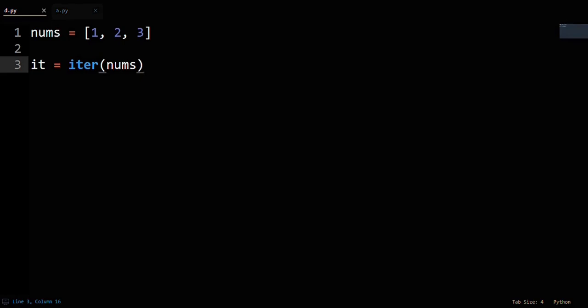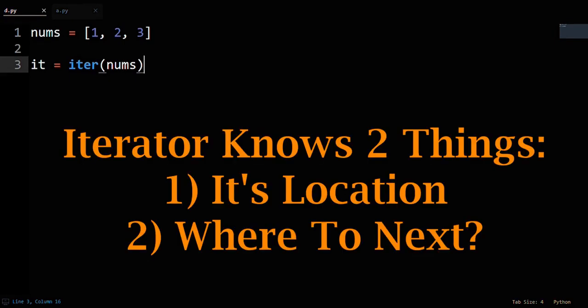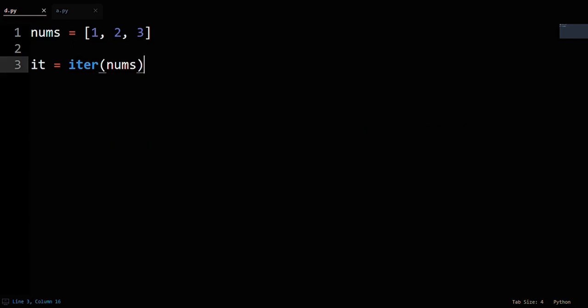An iterator is an it because it is just an object that knows two things: where it's at in the collection it's looping over, and what the next element it's going to is. You make the iterator go to the next element by calling the next function on it. Calling the next function will return the element the iterator went to and update its internal state to the new next element it needs to go to.